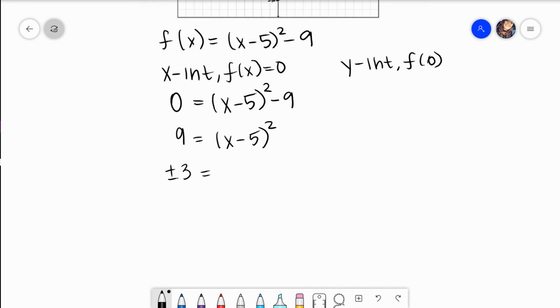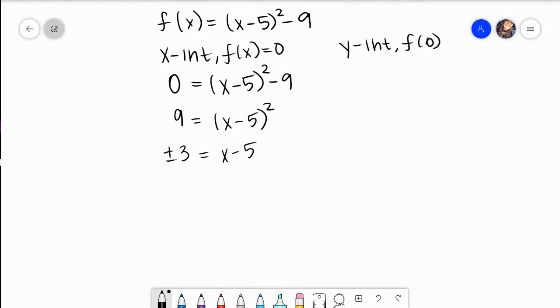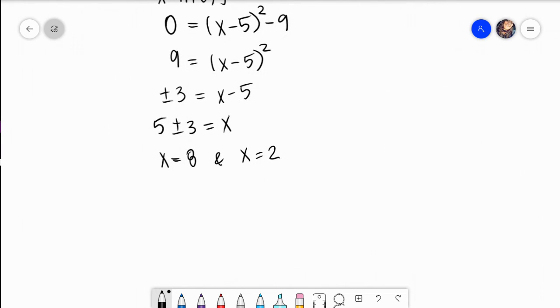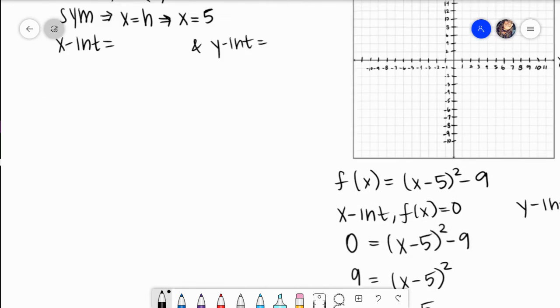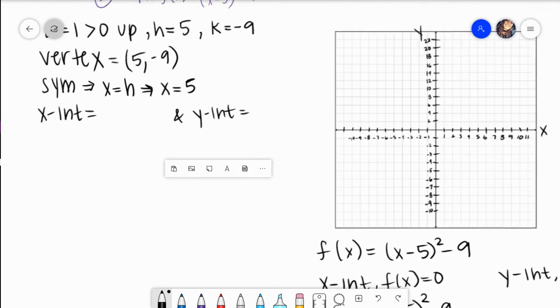And I'd get plus or minus 3 equals x minus 5. I need to isolate my variable, get it alone. So I would move my 5, and I would get 5 plus or minus 3 equals x, which means my x is 8 and my x is 2. So as far as coordinate points are concerned, I've got (2, 0) and (8, 0). I didn't mean to say minus. (2, 0) and (8, 0).